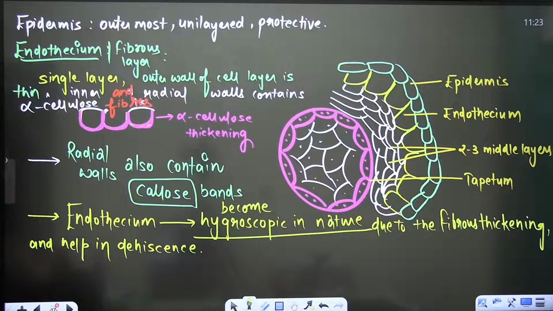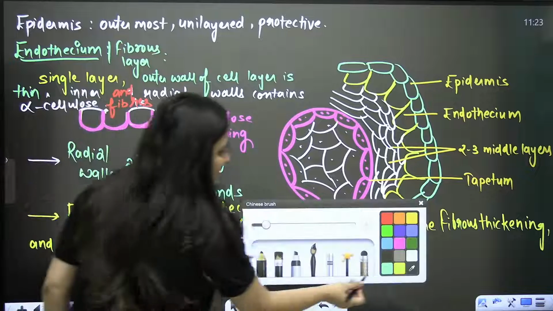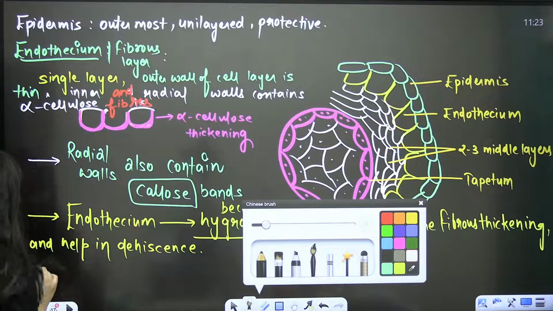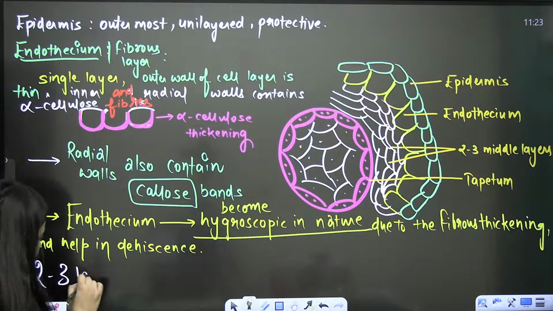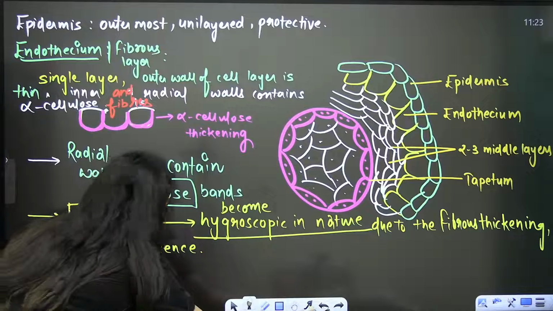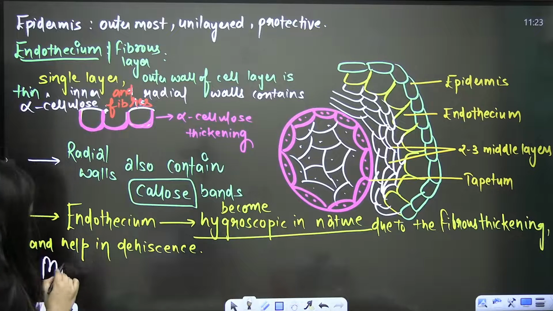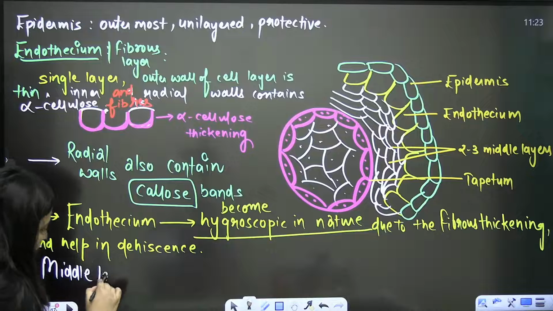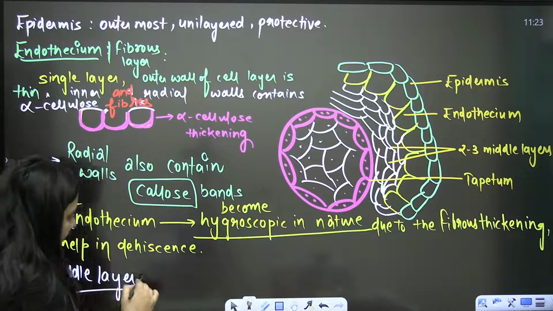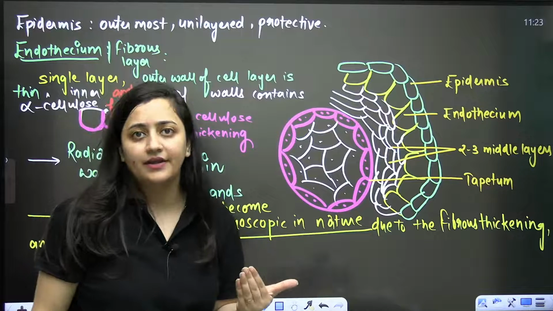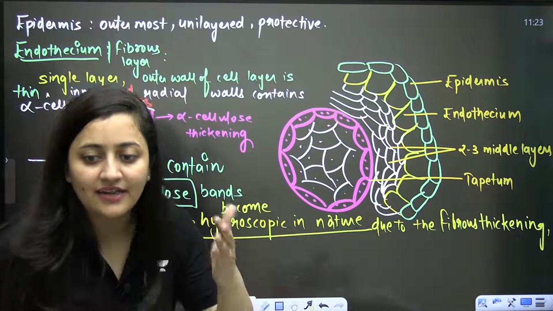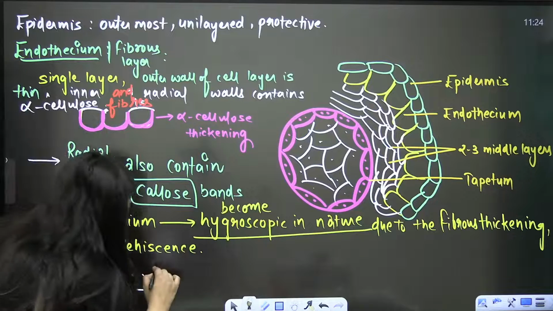Done, bache? Okay, so next to it, as I said, 2 to 3 layers, a middle layer, is present. Basically, you can simply say the middle layer is present below the endothecium. And when you talk about the middle layer, it is multiserrated. What is the meaning of multiserrated? That it is having many layers.